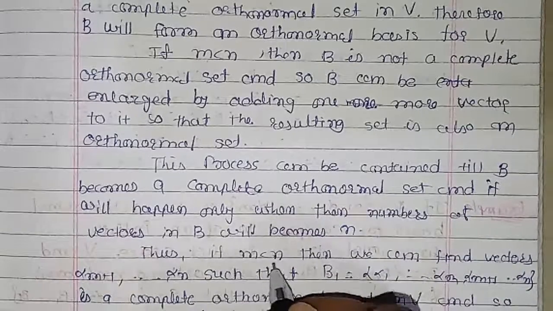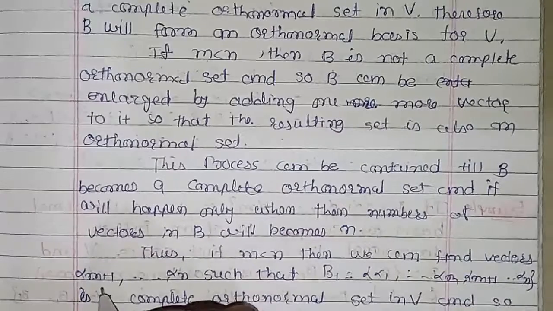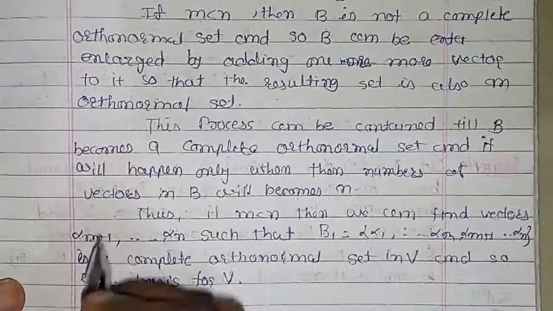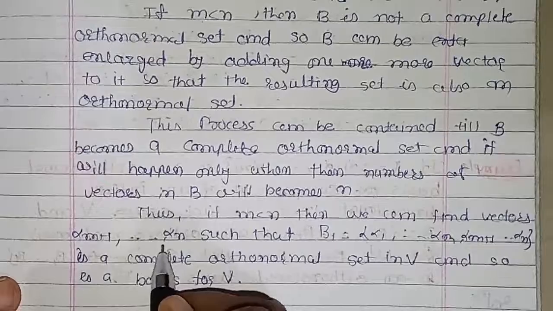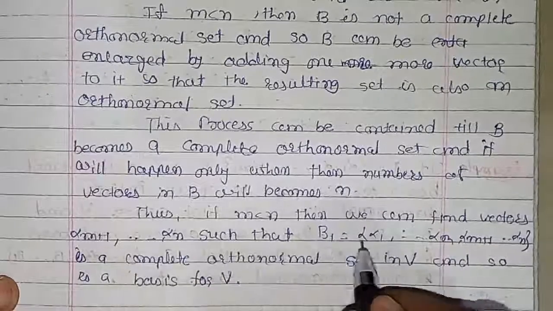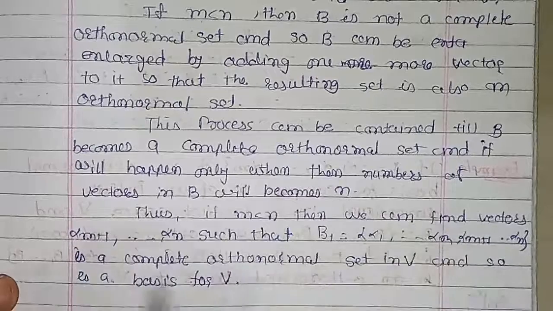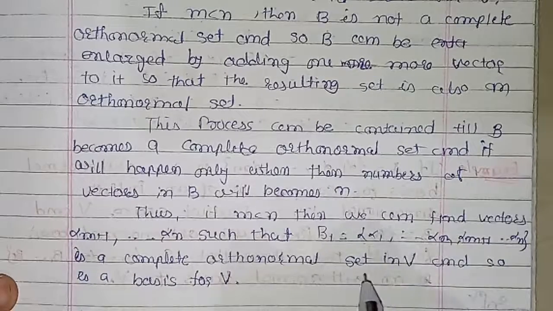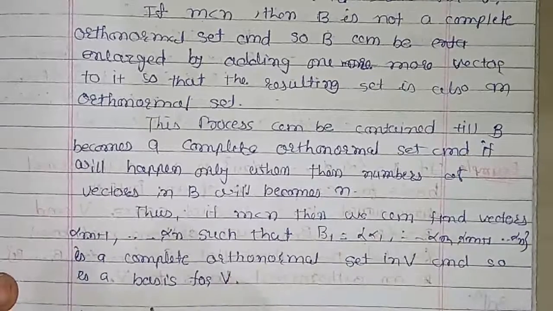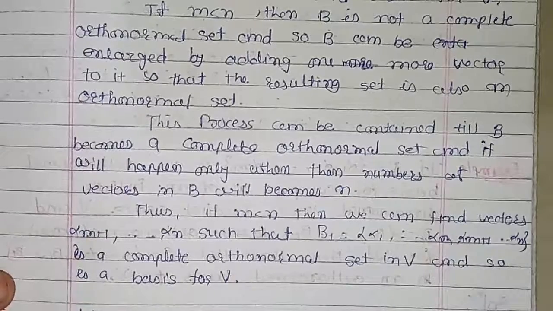Thus if m is less than n, then we can find vectors alpha m plus 1, alpha m plus 2, up to alpha n, such that B1 is equal to alpha 1 to alpha n. This is the complete orthonormal set in V, so it is a basis for V. Hence our example.